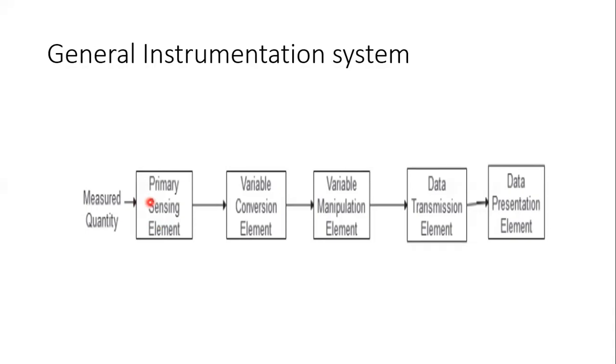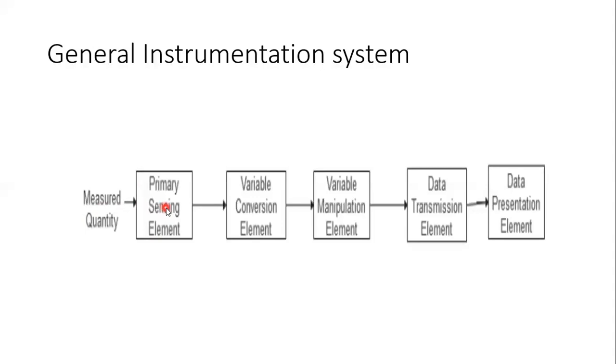A transducer is a device which converts any physical quantity into electrical energy. A transducer is a device which converts energy from one form to another. Usually we are converting it into an electrical signal, so it is known as an electrical transducer. That means a device which converts energy from one form to electrical energy is known as an electrical transducer. So the first stage is known as the detector transducer stage. Any quantity to be measured is applied to this primary sensing element, that is, the transducer stage.